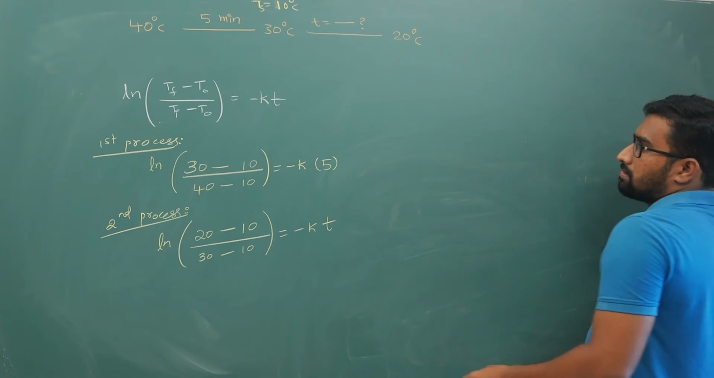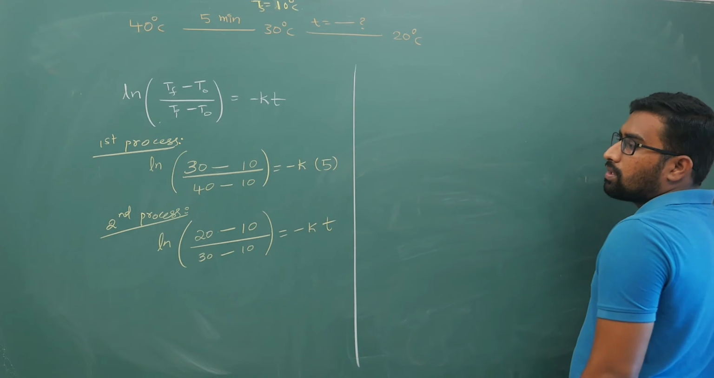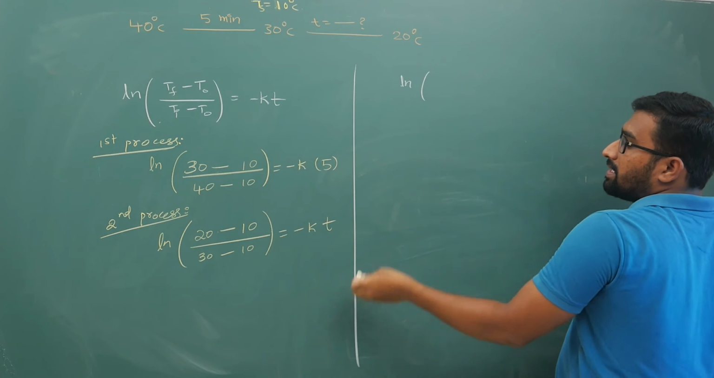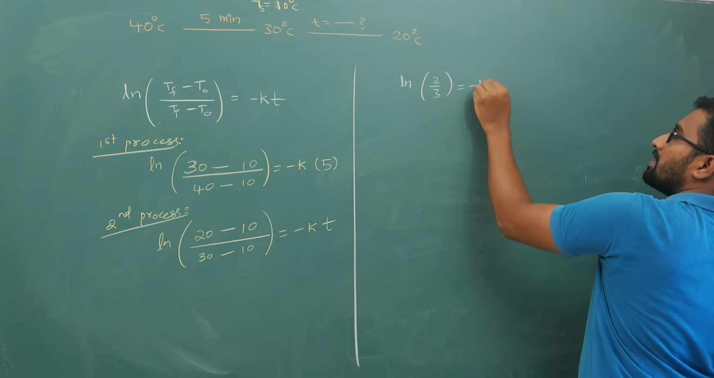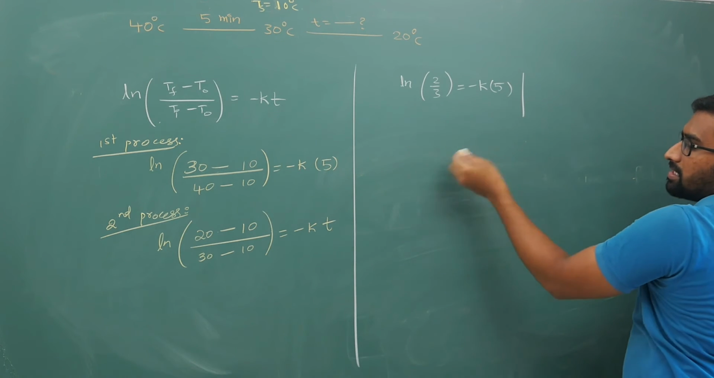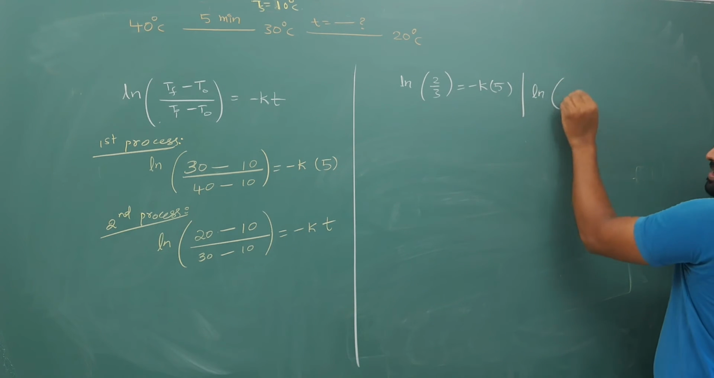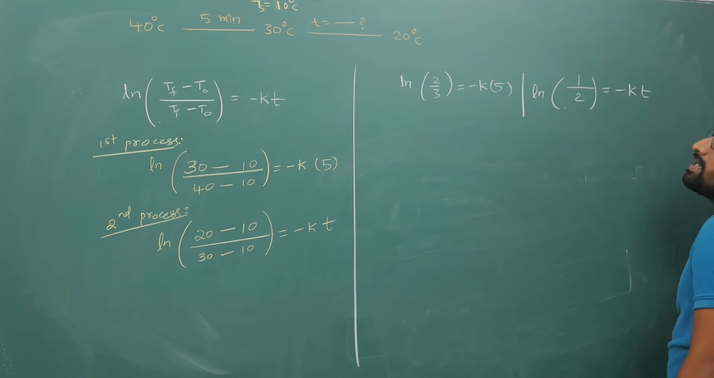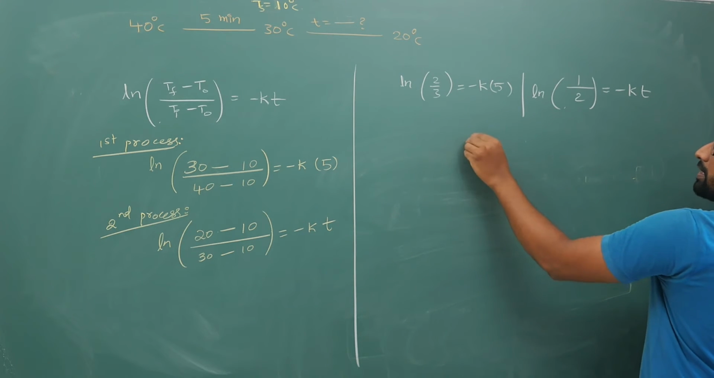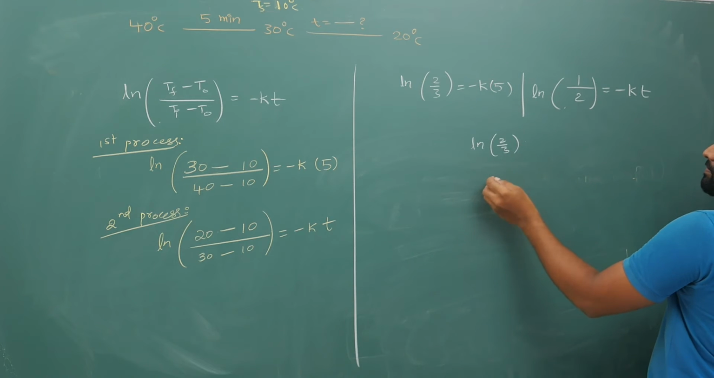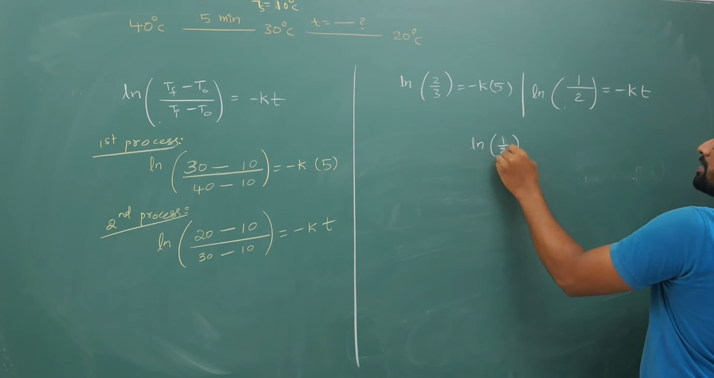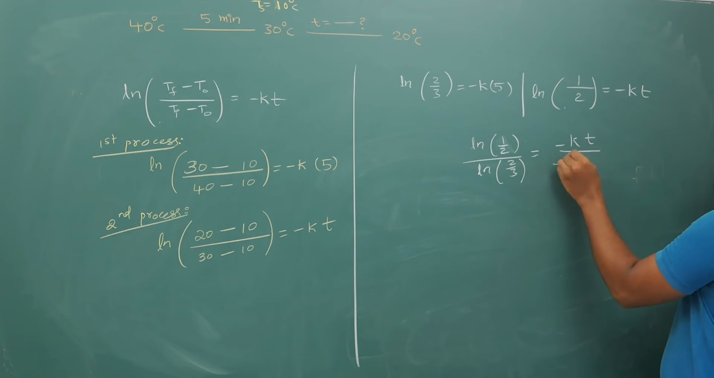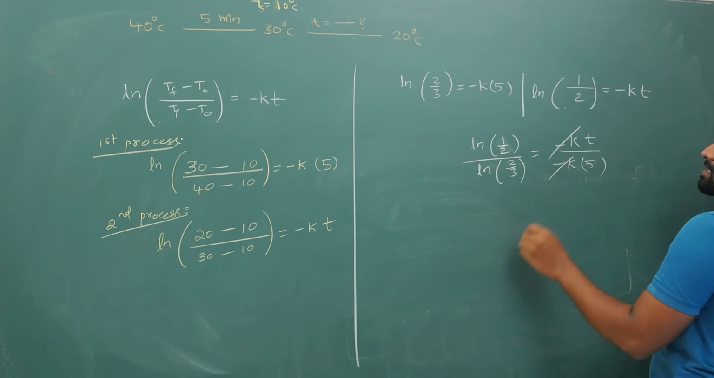Now you divide them. That will give you ln of (30 minus 10) by (40 minus 10), that is ln of 2 by 3, equal to minus k times 5. The other side is ln of (20 minus 10) by (30 minus 10), that is ln of 1 by 2, equal to minus k times T. Divide this expression by that expression. So you are going to get ln of 1 by 2 whole divided by ln of 2 by 3 is minus k times T by minus k times 5. Minus k will cancel off.